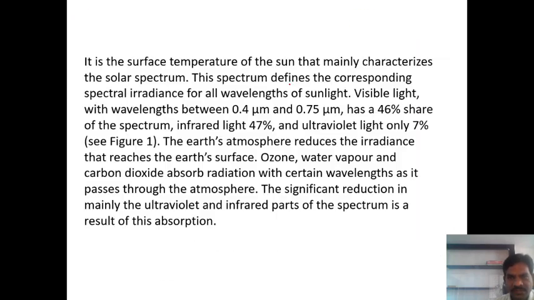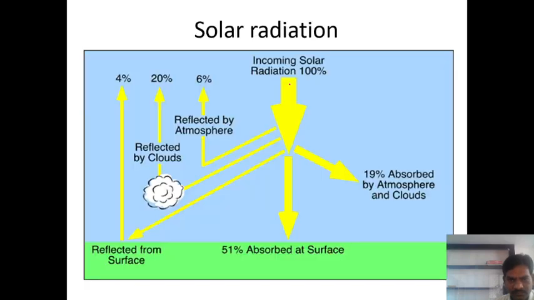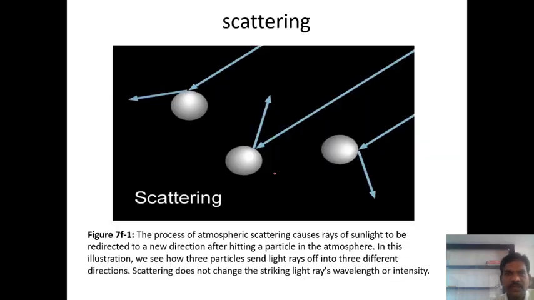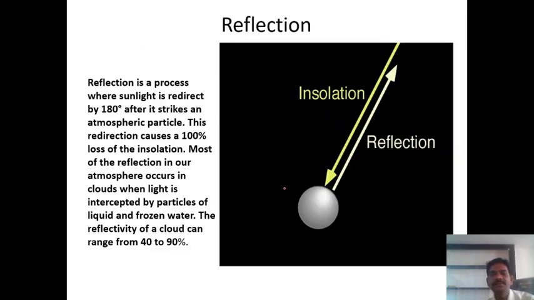Yes or no? Yes. I will show some examples to you. This is the scattering phenomenon. The radiation is incident here and changes direction; that is scattering. This is the absorption phenomenon. The radiation is incident on this particle and is absorbed. This is the reflection phenomenon. The radiation is reflected back at how much angle? It is 180 degrees. That is the reflection phenomenon.